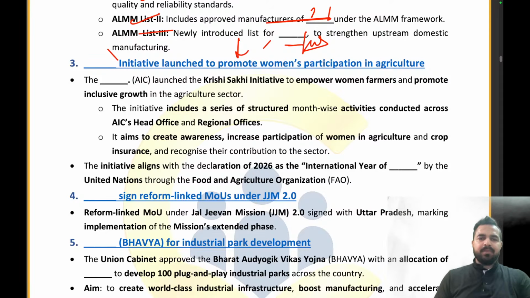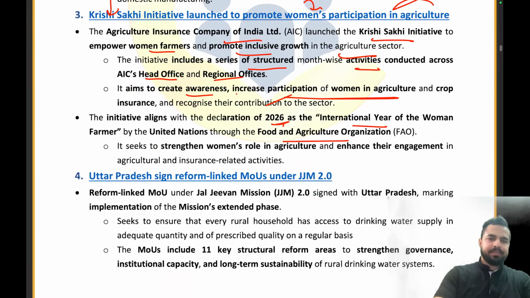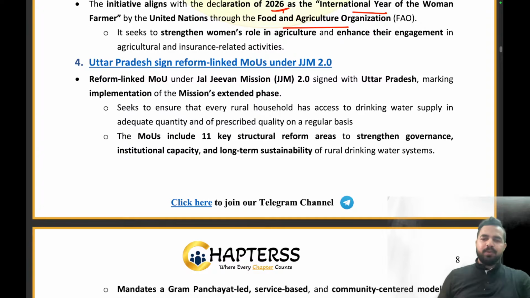Now what is the name of the organization which has launched the Krishi Sakhi initiative? It is Agriculture Insurance Company. Right? Now please tell me which year we are celebrating as the International Year of Women Farmer. That is 2026. Absolutely right. That's all from this news article. Now let's move on to the next article.